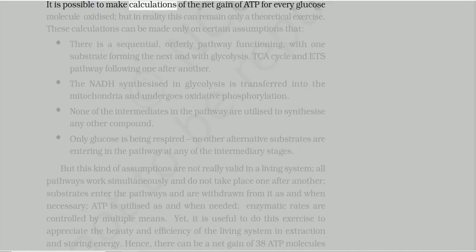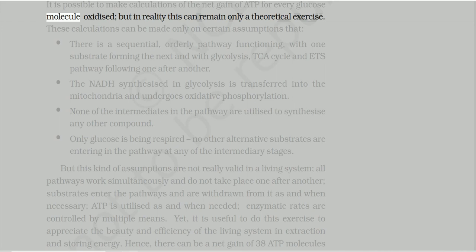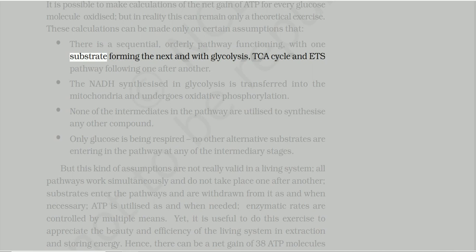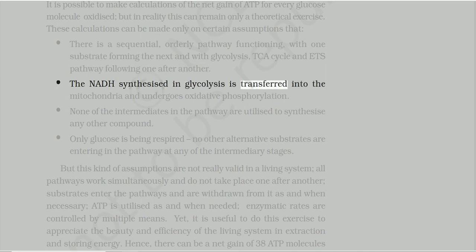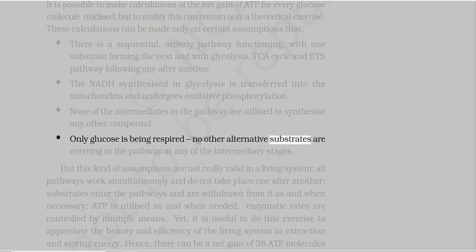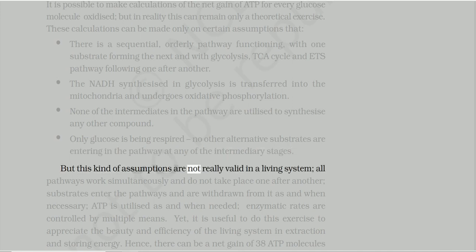12.5 The respiratory balance sheet. It is possible to make calculations of the net gain of ATP for every glucose molecule oxidized, but in reality this can remain only a theoretical exercise. These calculations can be made only on certain assumptions. First, there is a sequential, orderly pathway functioning, with one substrate forming the next and with glycolysis, TCA cycle and ETS pathway following one after another. Second, the NADH synthesized in glycolysis is transferred into the mitochondria and undergoes oxidative phosphorylation. Third, none of the intermediates in the pathway are utilized to synthesize any other compound. Fourth, only glucose is being respired, and no other alternative substrates are entering the pathway at any of the intermediary stages. But these kinds of assumptions are not really valid in a living system.